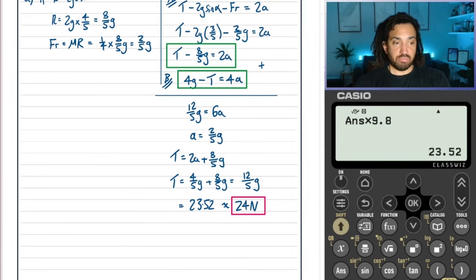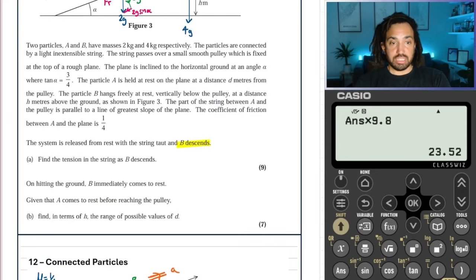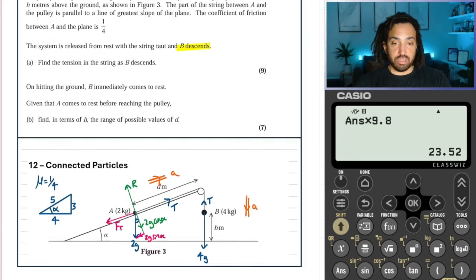Right. Okay, onwards to part B. And it says, on hitting the ground, B immediately comes to rest. Given that A comes to rest before reaching the pulley, find in terms of H the range of possible values of D.